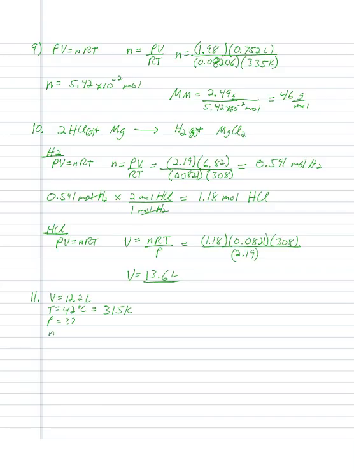Now the key here is our number of moles, because we're not given moles, but we're given a lot of different grams for a lot of different substances. So our n is going to be the number of moles of carbon dioxide, CO2, plus the number of moles of sulfur dioxide, SO2, plus the number of moles of argon. Because the ideal gas law doesn't care what gases are present, just how many moles of gas are present.